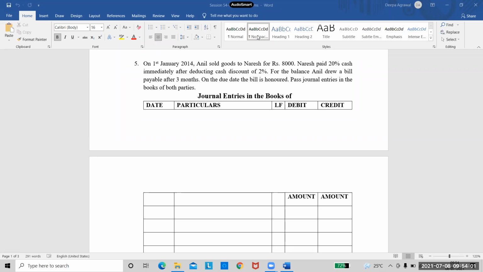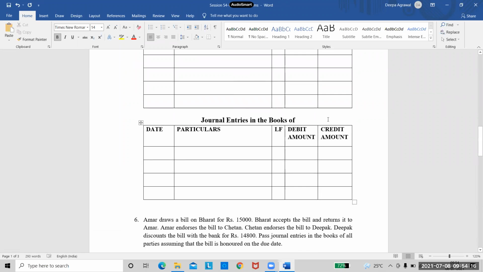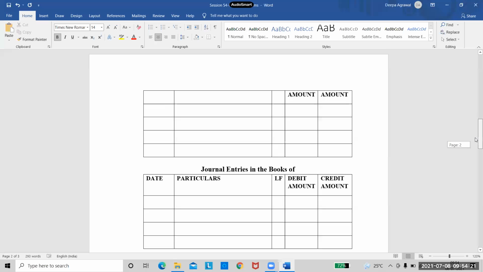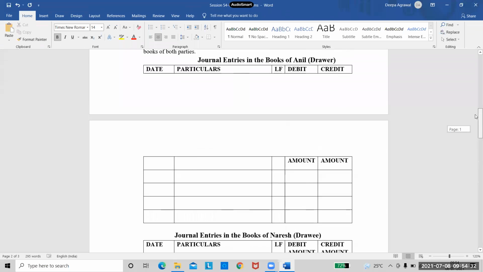So quickly tell me how many entries will you get in each book? Think and tell me quickly. Till then I'll put the heading. Tell me. How many entries? 4 in Anil's books. And what about Naresh's books? 4 again. Correct. Is everyone clear? We will have 4 entries in the books of Anil and we will have 4 entries in the books of Naresh also. Right.